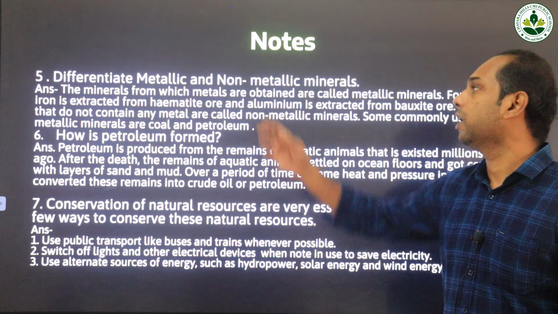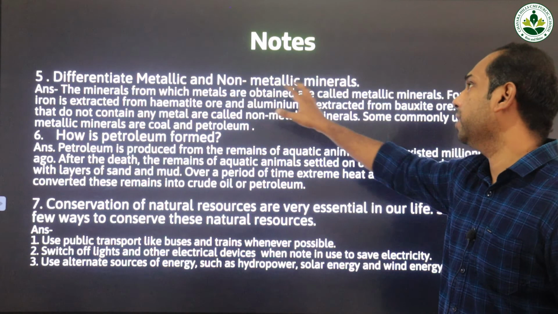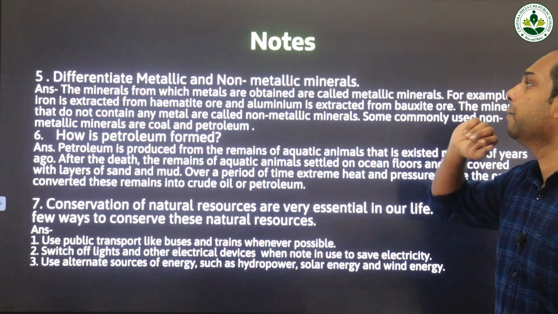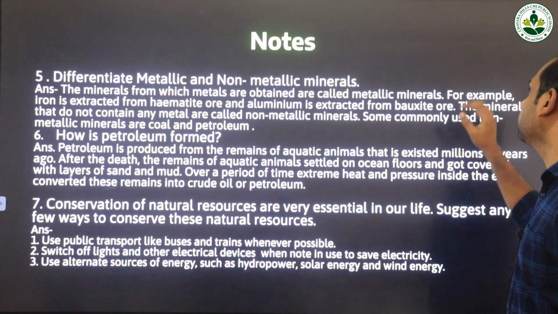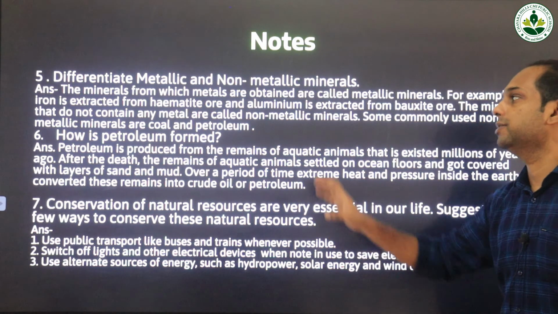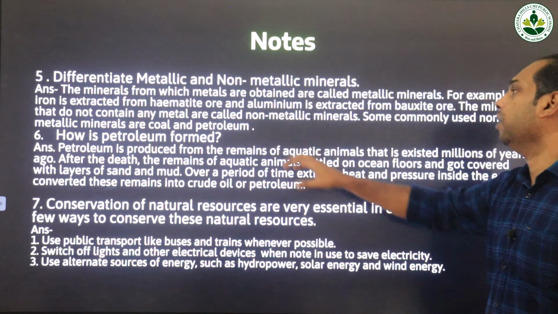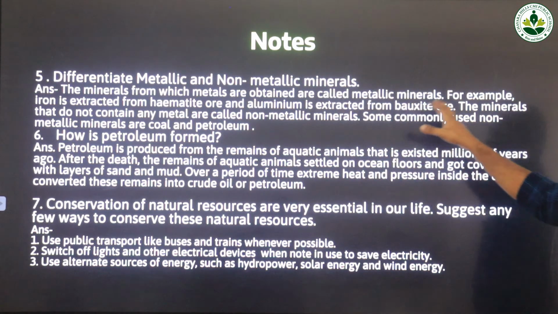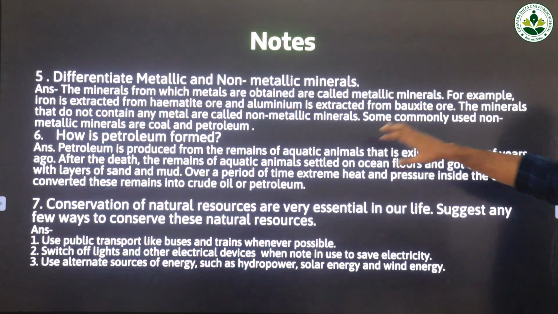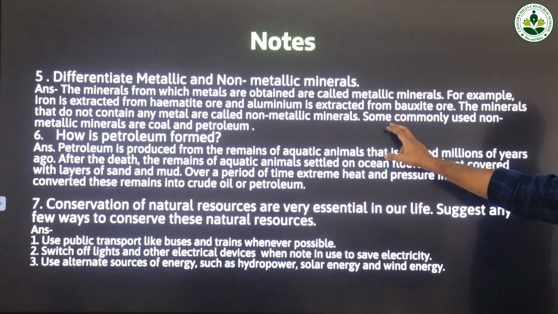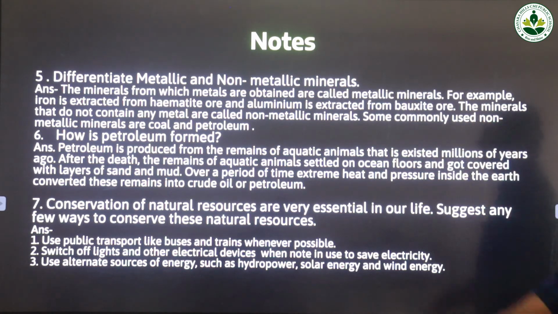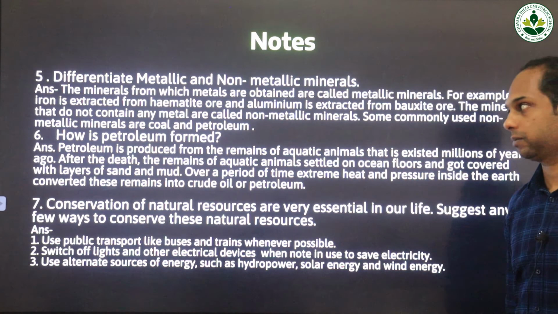Fifth question, differentiate metallic and non-metallic minerals. The answer: the minerals from which metals are obtained are called metallic minerals. For example, iron is extracted from hematite ore and aluminium is extracted from bauxite ore. The minerals that do not contain any metals are called non-metallic minerals. Some commonly used non-metallic minerals are coal and petroleum.